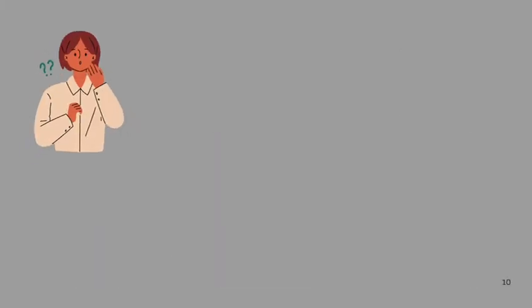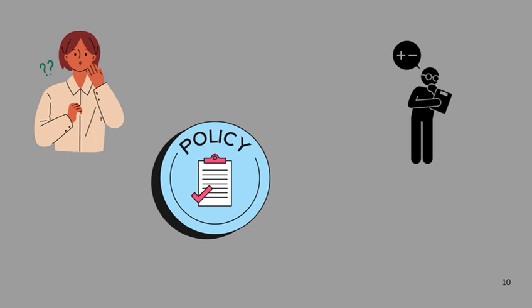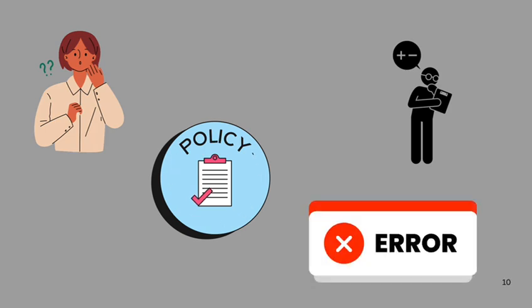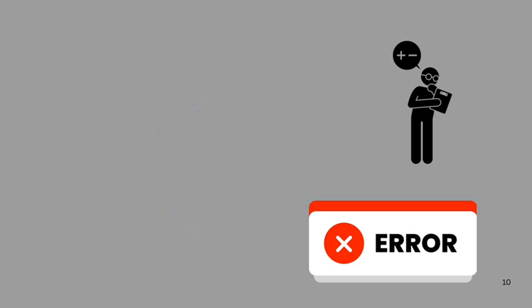So, to wrap it all up, next time you see a change in a company's financial statements, ask yourself, is it a policy change, an estimate update, or a correction of an error? IAS 8 helps us tell the difference. And make sure those changes are handled in a way that keeps financial reporting reliable, consistent, and transparent.